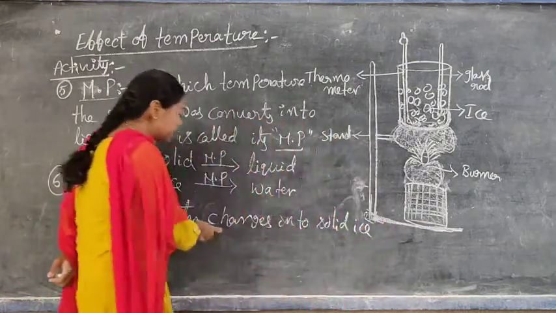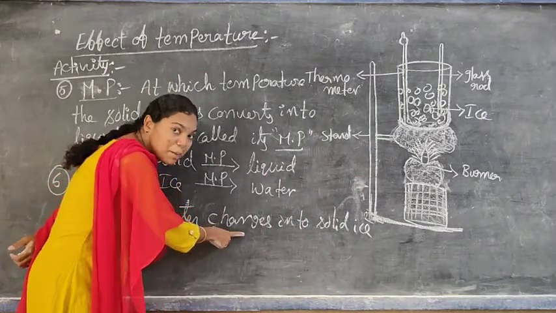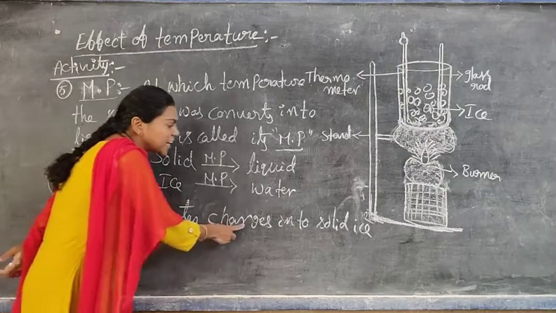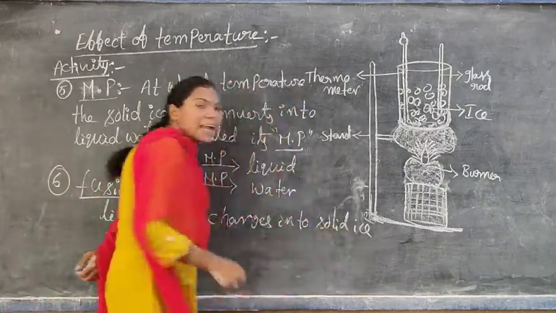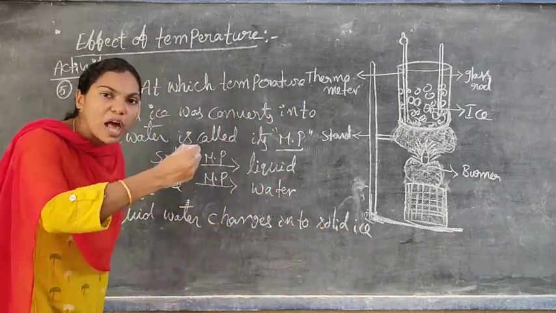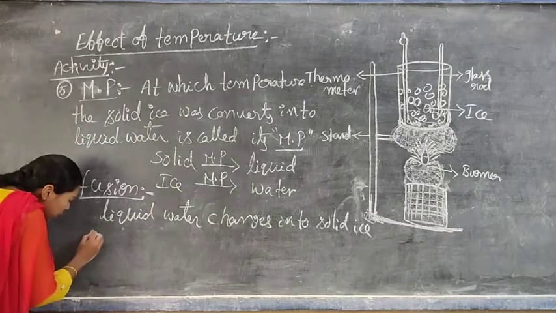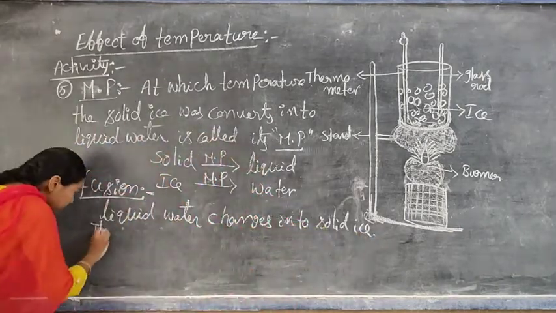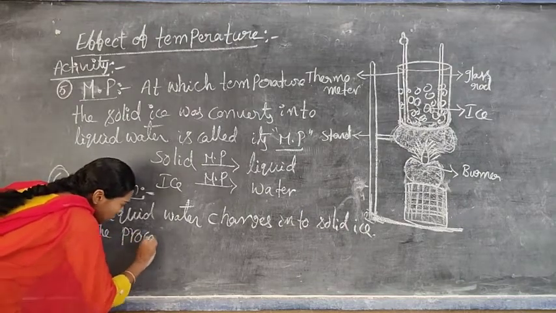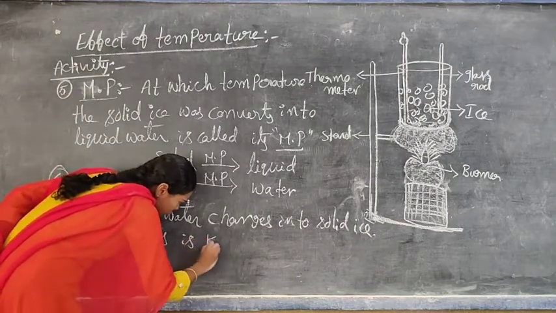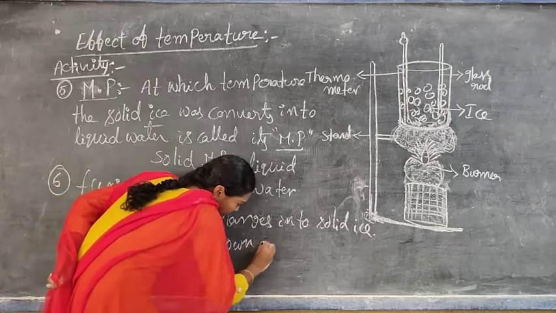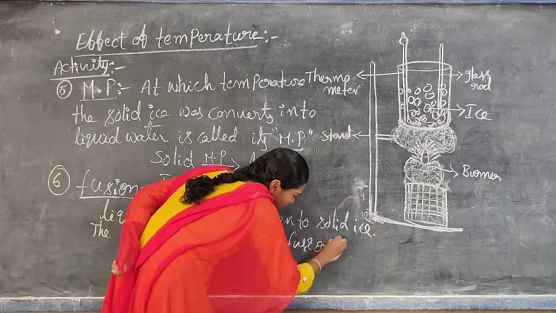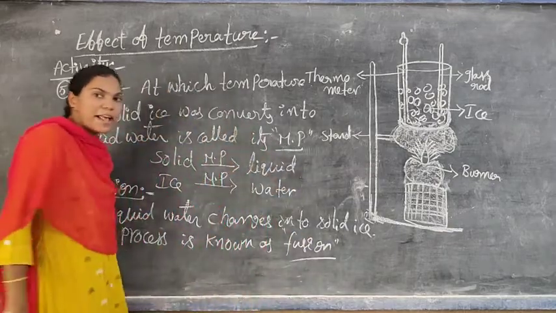Changes into or conversion into, no problem, whichever you write. The liquid water changes into solid ice, or the liquid water is converted into solid ice. Full stop. The process is known as fusion.